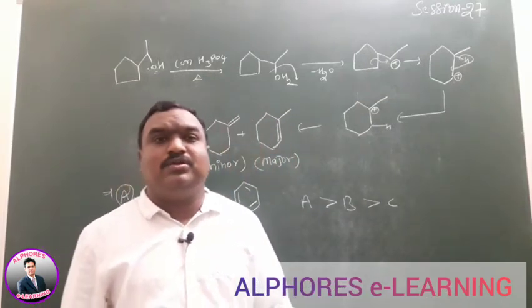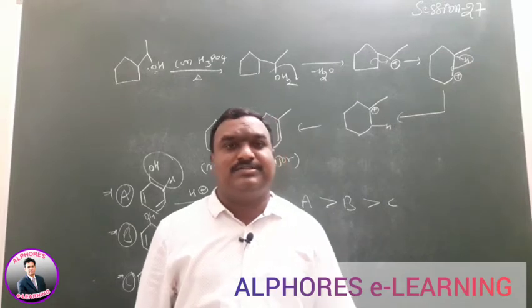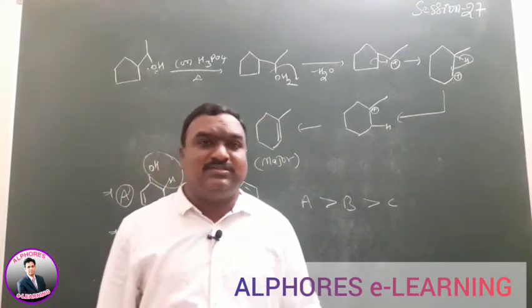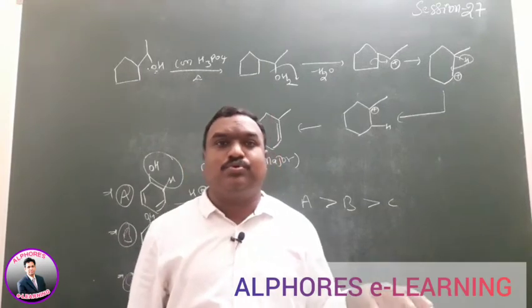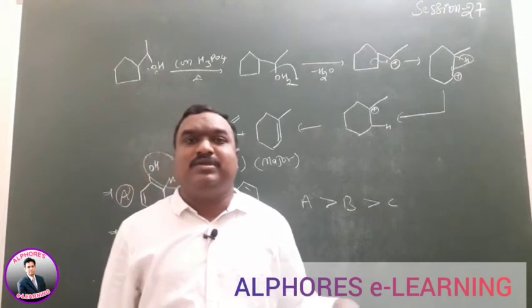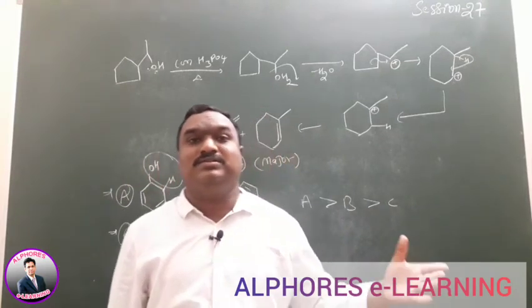For example, Al2O3 is given, we have to write the product without rearrangement here. But the Saytzeff product is major in this case. So based on the reagent, we can write the product also. If a protonated acid is given, rearrangement is possible. If the remaining reagents are given, we have to write the product without rearrangement in such cases.